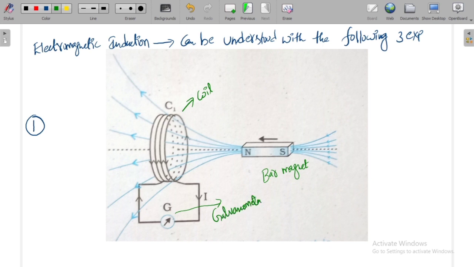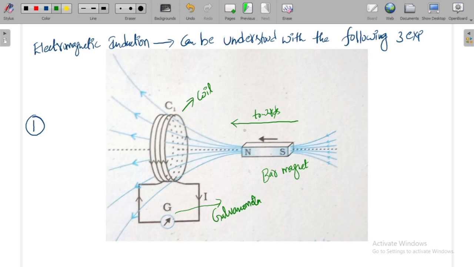Now what happens is that when a bar magnet is forced to move towards the coil, because of this bar magnet, you will have some magnetic flux around it, and this magnetic flux tries to link with the coil when we move the bar magnet towards the coil.